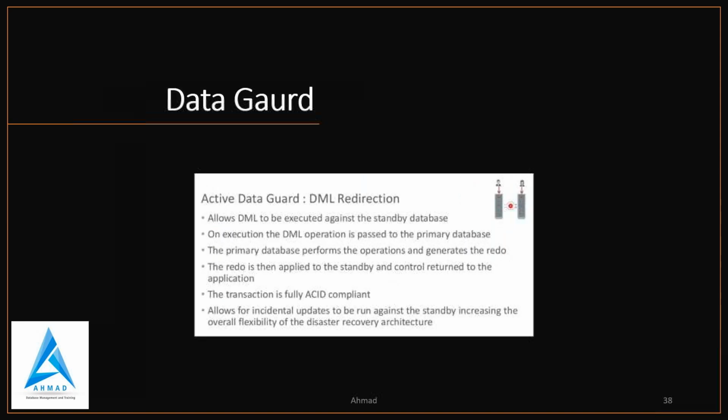So I will not cover sharding and all. My focus is on Active Data Guard DML redirection. So what is that? It allows DML to execute against the standby database. On execution of the DML, the operation is passed to the primary database, so that the primary database performs the operation and generates the redo. The redo is then applied to the standby and then control returns to the application. So the transaction is fully ACID compliant and allows for incidental updates to run against the standby, increasing the overall flexibility of the disaster recovery architecture.